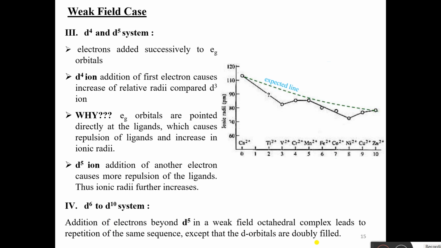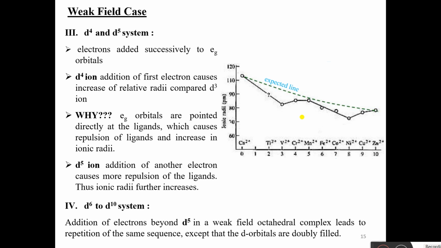I hope you understand it, but I will explain it. You see in this d6, d7 and d8, what happens? The electrons are again adding in the t2g orbitals. So as was the case for d1, d2 and d3, the ionic radii decrease.